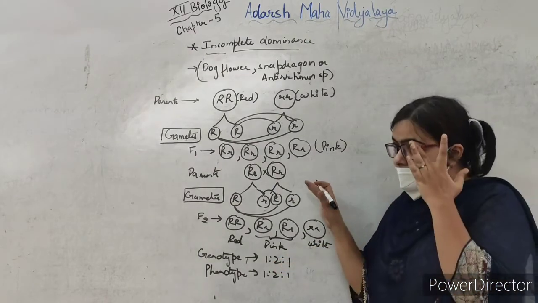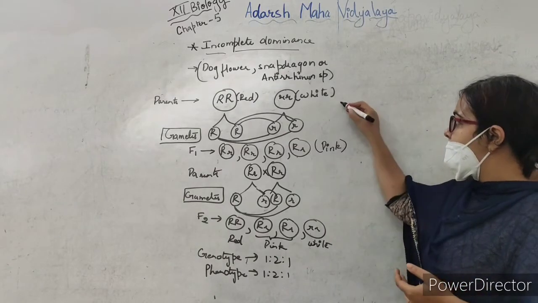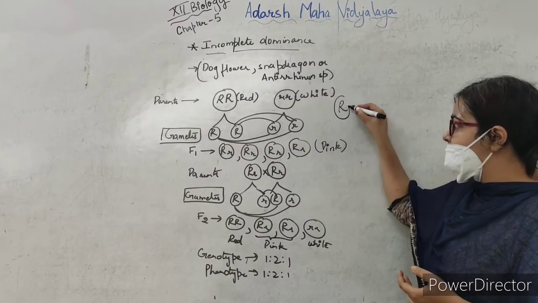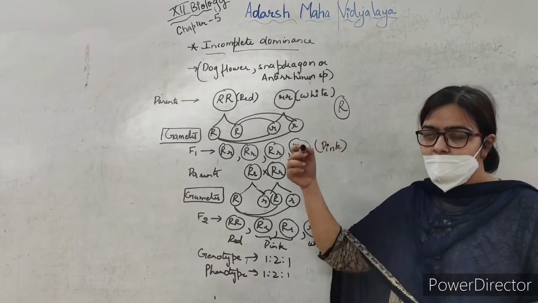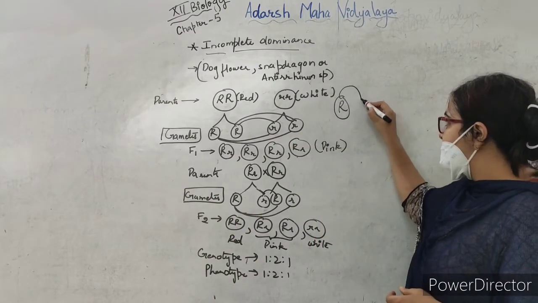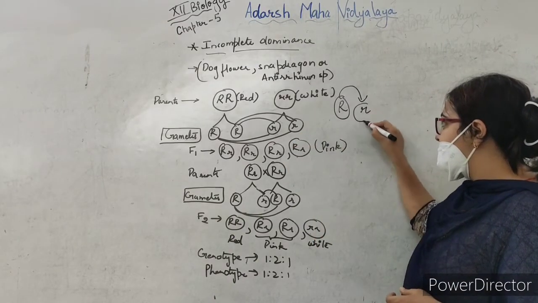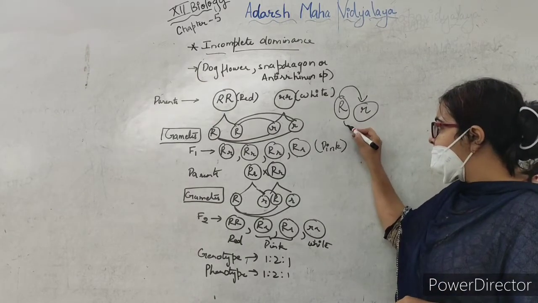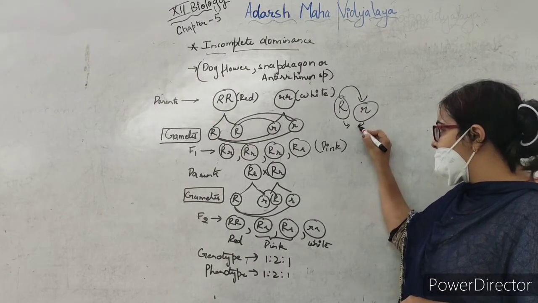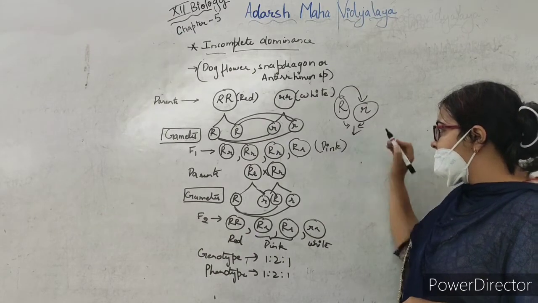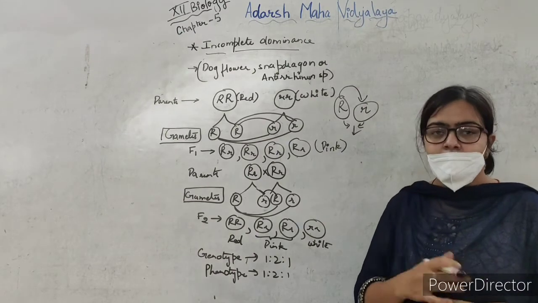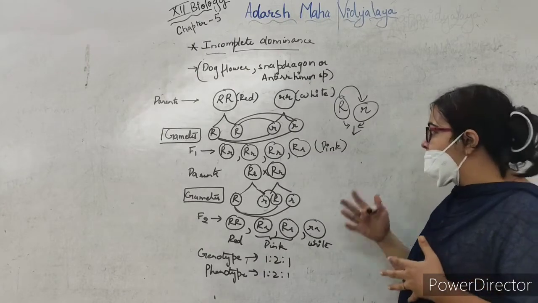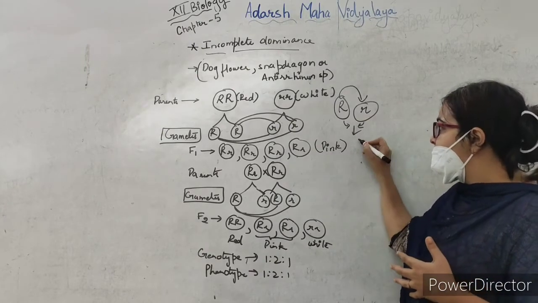So here it was seen that the R, which we assume was a dominant trait, was not completely able to mask the character of the small r. This expresses itself and this also expresses itself to a certain extent, and what we got was a mixture of the two, that is the pink color.